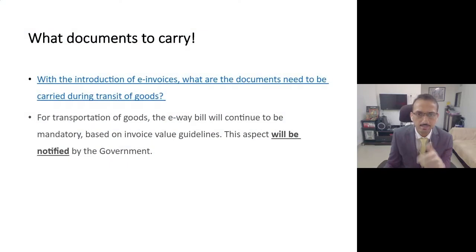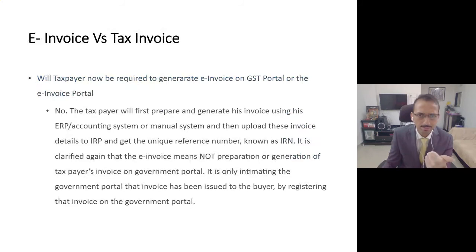Friends, additionally, many of you will have a question: when I am transporting goods, should I carry all the invoices or all the documents? Which document should I carry? The government is expected to notify this aspect also, but at present, in our view, an invoice with the appropriate QR code would be more than enough, correct, for you to send it across for transportation. So your e-way bill and your e-invoice would be more than enough.